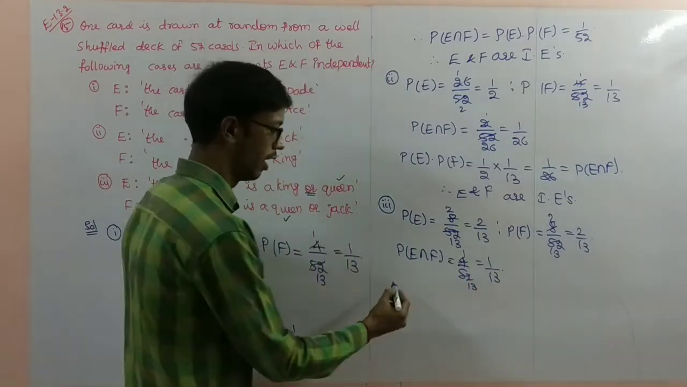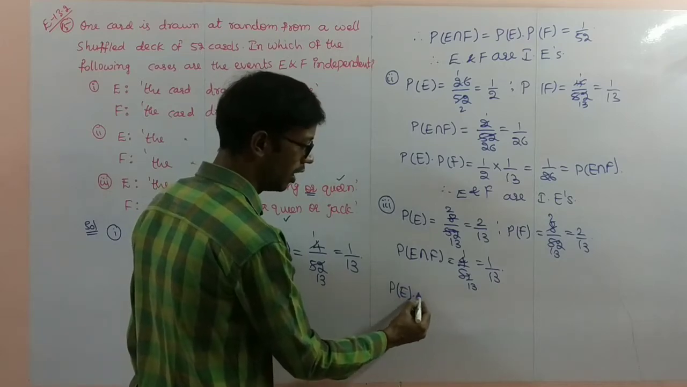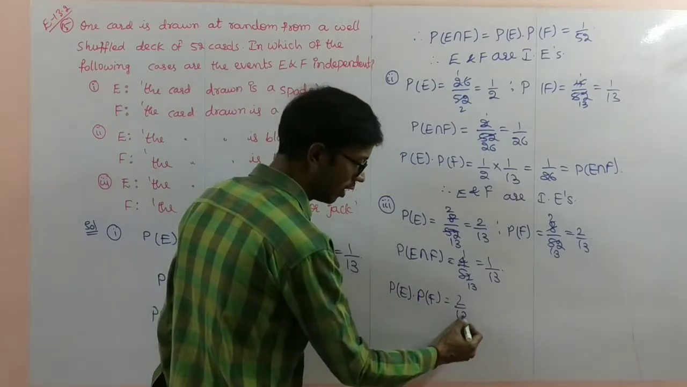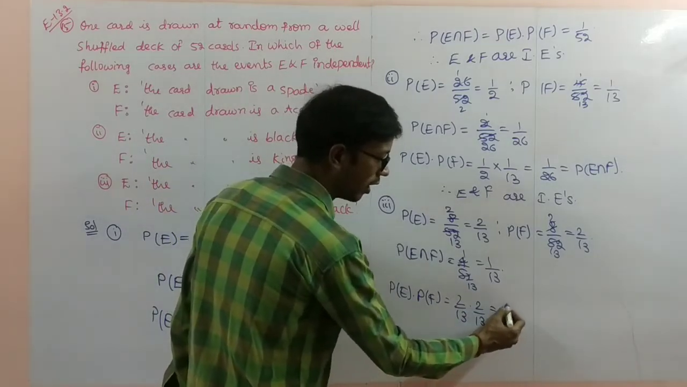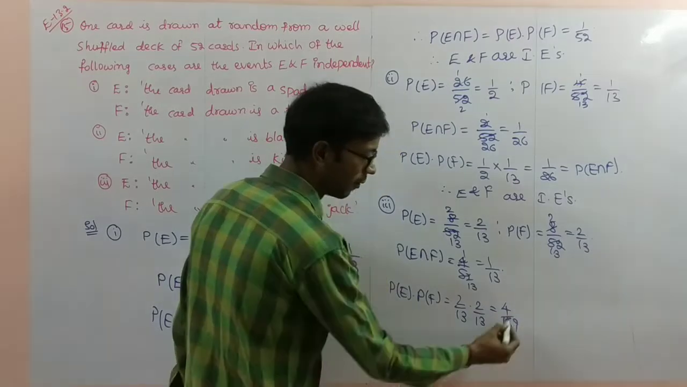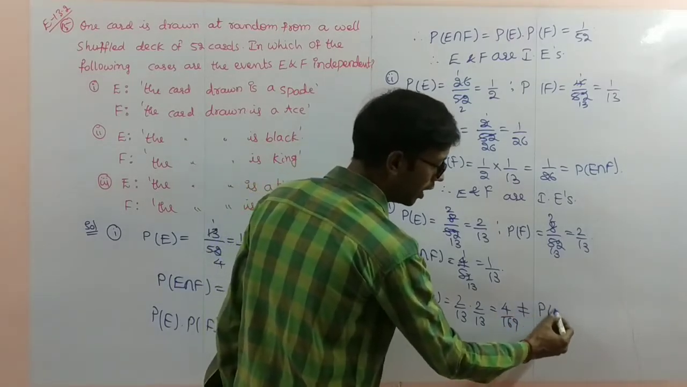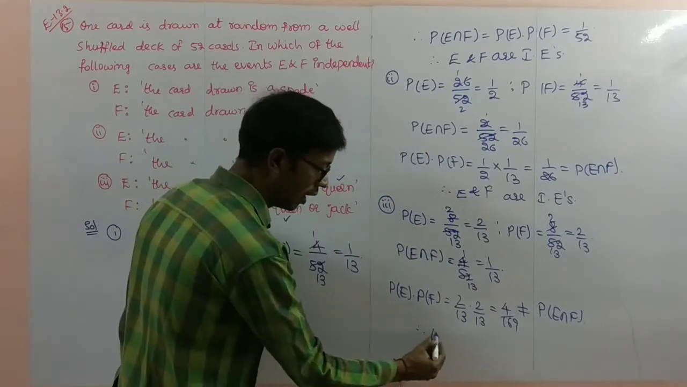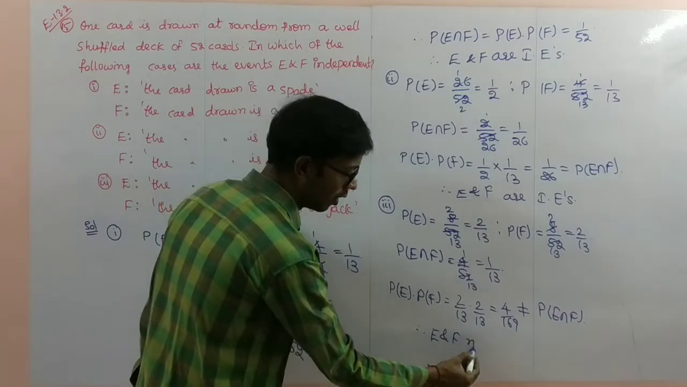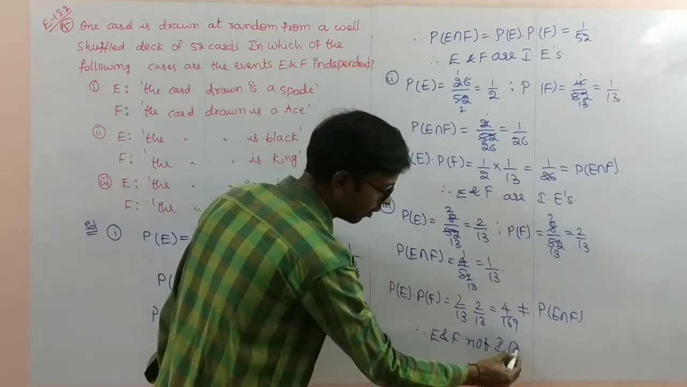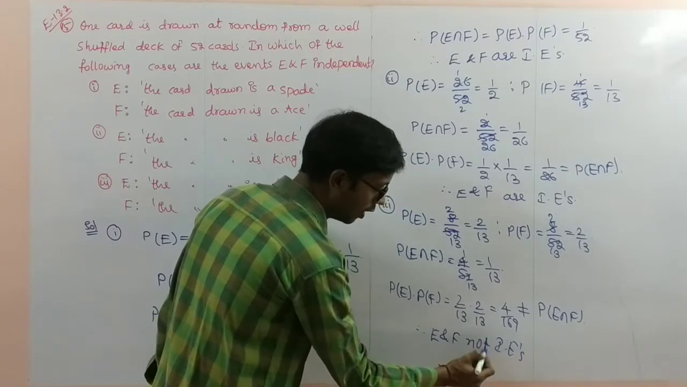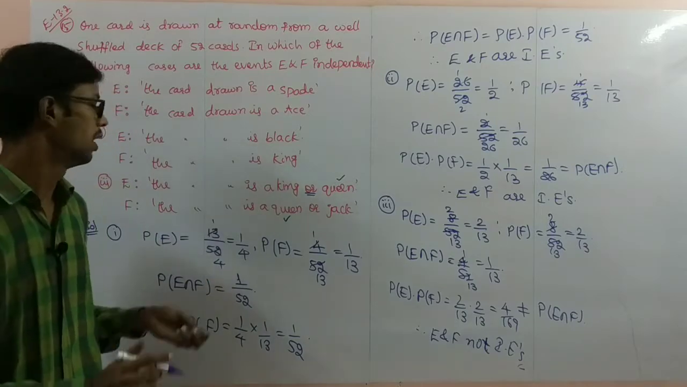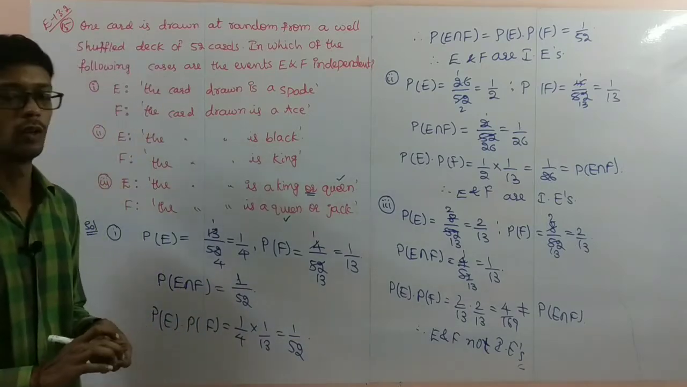Next, probability of E into probability of F is equal to 2 by 13 into 2 by 13, that is 4 by 169, which is not equal to probability of E intersection F. Therefore, E and F are not independent events. So pause the video to note it down.